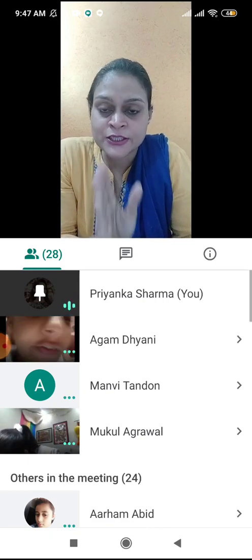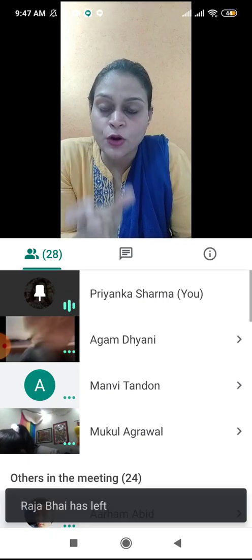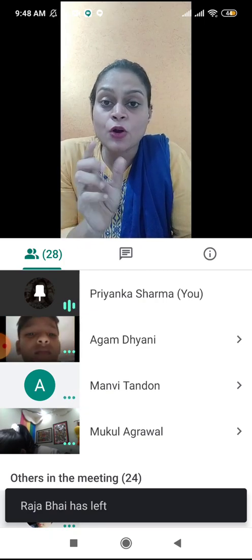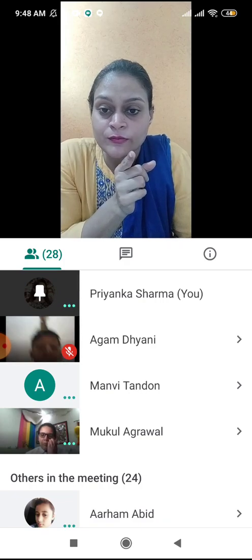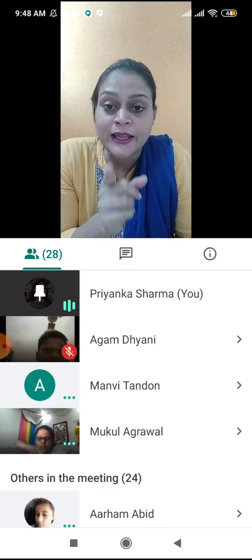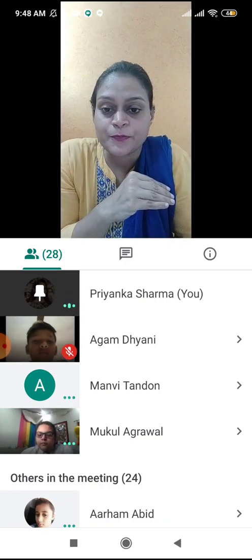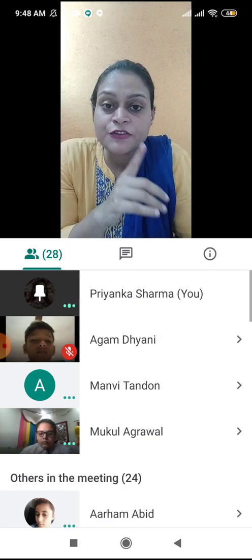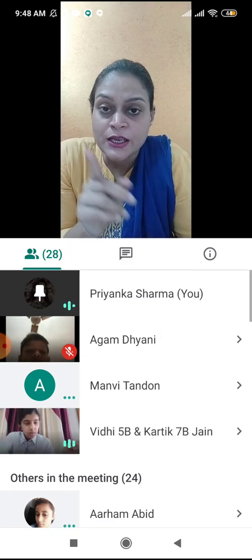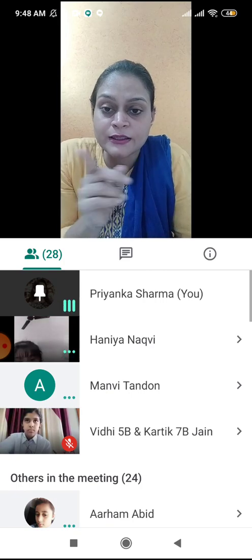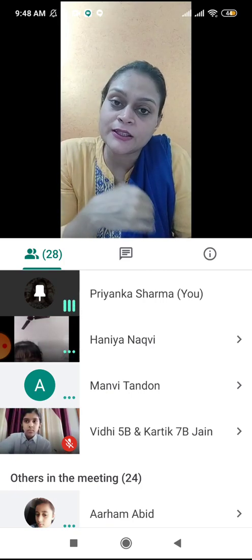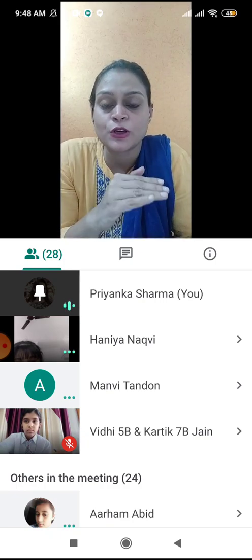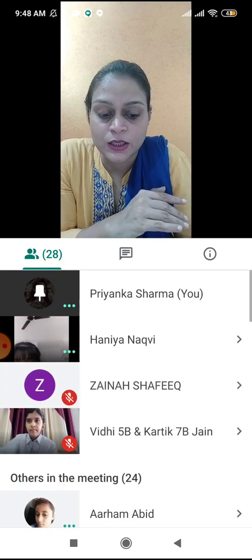In the wrong sentence, underline the conjunction which is wrong, which you have to change. And then write the full correct sentence below it. Instructions clear?